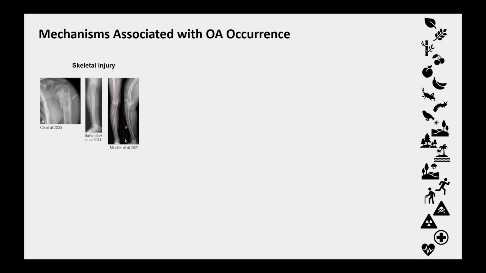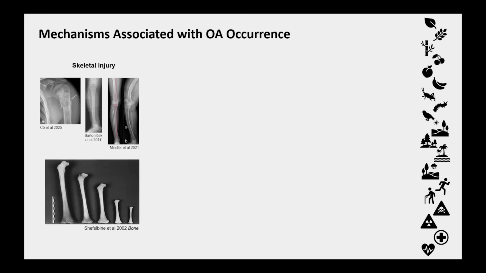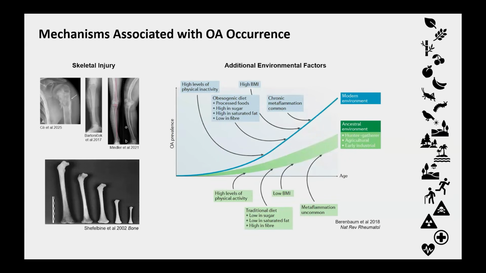Now, injuries can happen by chance, so this is a risk factor that has essentially always existed, but bone alignment variation, which again can lead to these micro injuries, can arise during development and may not be avoidable. In addition to injury, there are lots of other environmental factors that have been associated with osteoarthritis as well: physical activity, diet, body mass, obesity, inflammation. And these environments may have differed between modern human populations and ancient human populations.